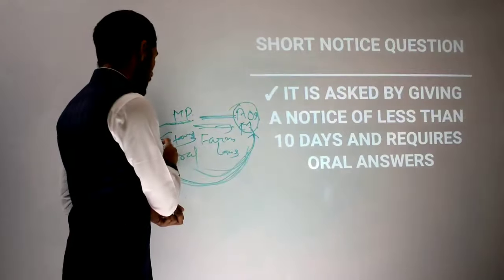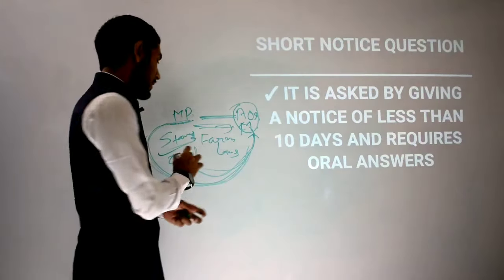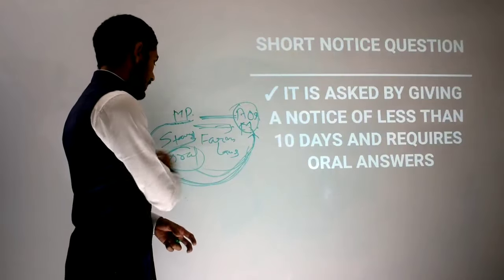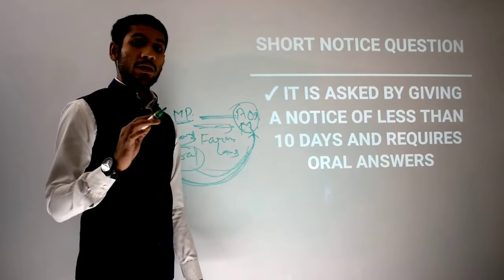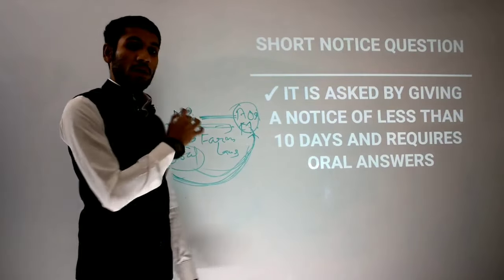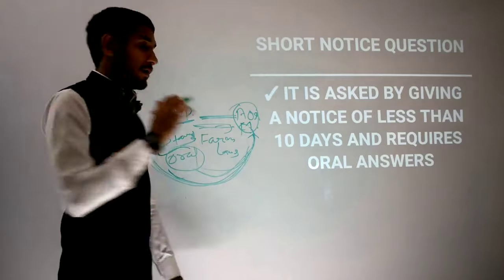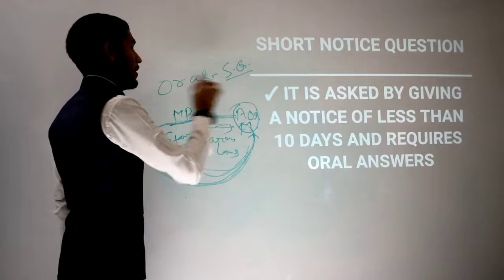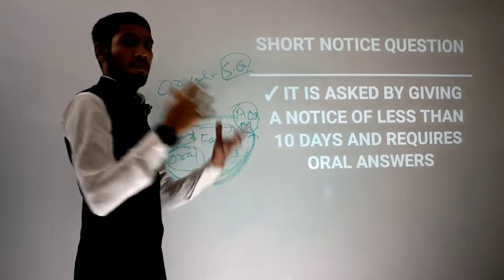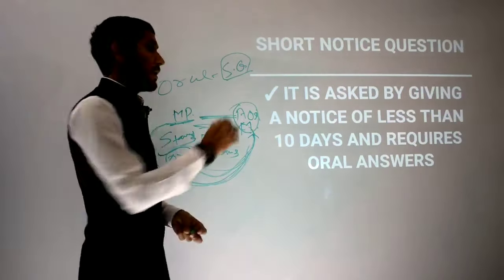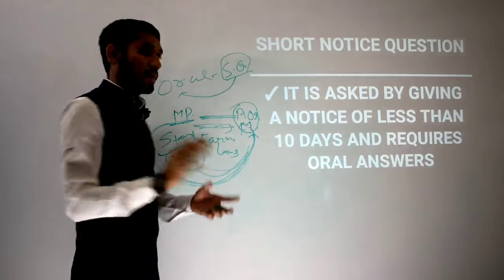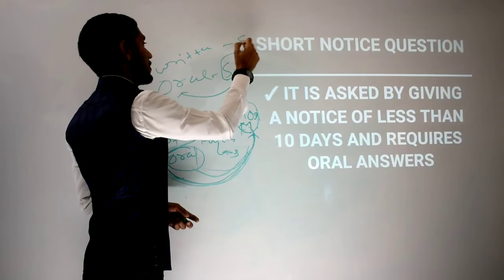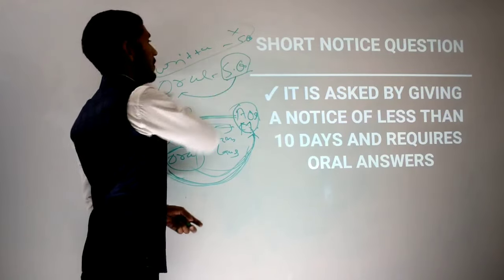So in a starred type of question during question hour, supplementary questions are allowed, and the answers given by the minister to that MP will be oral, not written. So again, if the answer is oral, then supplementary questions will be allowed. Supplementary questions will be asked by whom? By the member of parliament who asked the question to the ministry. If the answer is written, then supplementary questions will not be permitted. Fine.